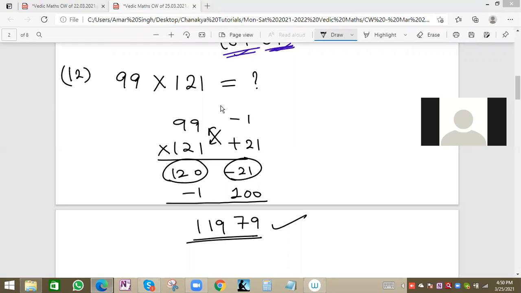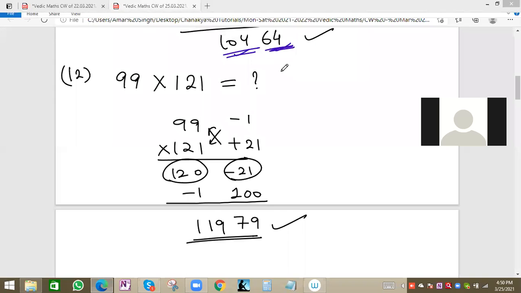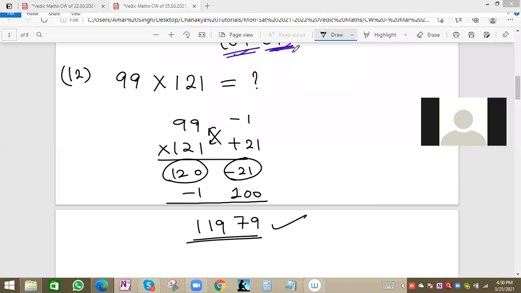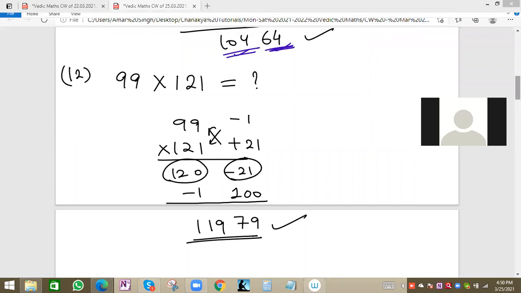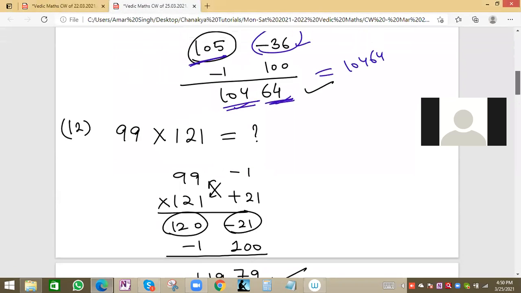Right. So see, I have already shared the PDF in this Google Classroom. Chanchal and others can download those PDFs and try all the classwork questions by yourself. The answers are given, but try to solve by yourself and then check if the answer is correct or not. That will be helpful. We are doing 12 questions, which is more than sufficient to retain the trick. To retain means to understand the trick and to remember it. 12 questions are more than sufficient for one trick.